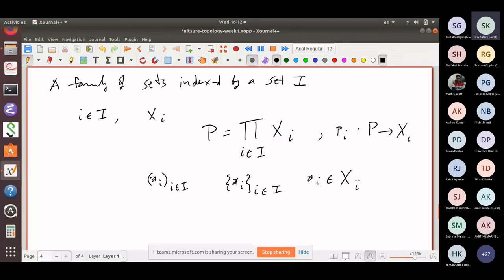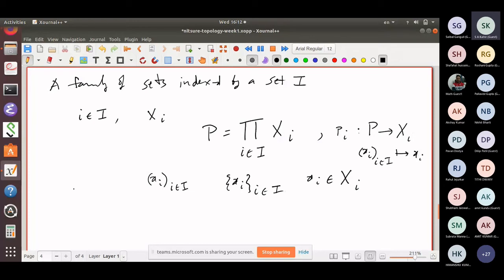In the case of the indexing set being a set with exactly two elements, this will be unique up to unique bijection to the earlier definition of product. And what does this pi do? It sends the family (xi), i belonging to I, to xi.